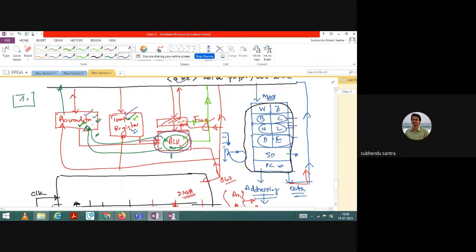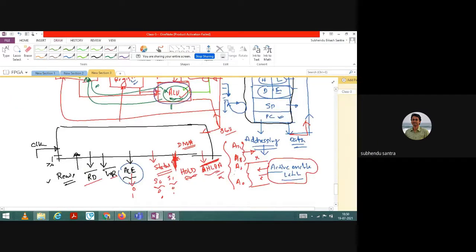So here multiplexing is required from the lower data bits to the higher data bits. And if you need to read or write, then you need to acknowledge it, and then you need to check what operation is going on. This is once again a slow operation. Then we need to check the status, and after that we can go for the next operation. Let us say the reading operation is going on, so after that the status will change. As long as the status does not change, you cannot do the writing operation. So that is also another problem.